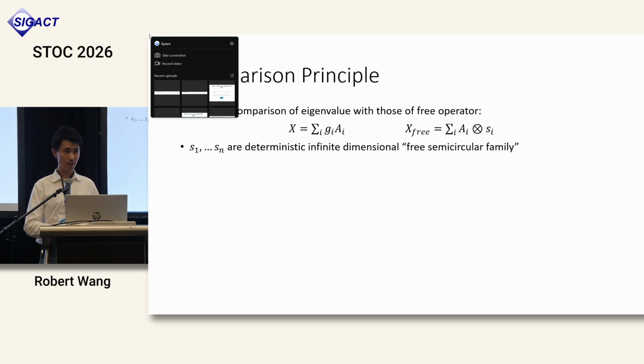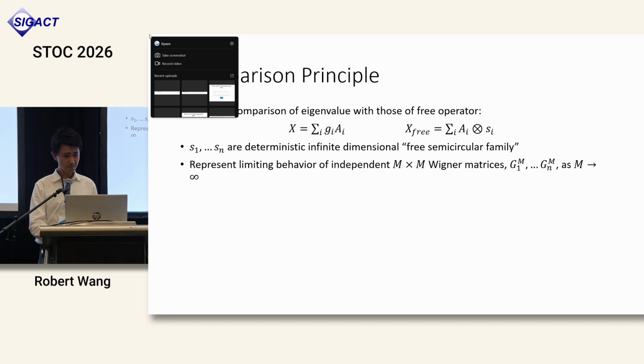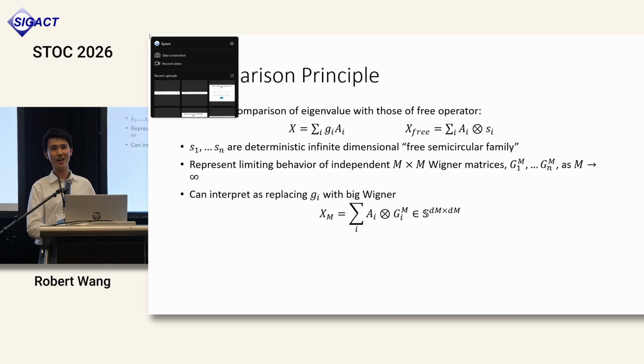This operator is constructed by taking the Gaussian variables in X and replacing them with a family of deterministic infinite dimensional operators called free semicircular operators. If unfamiliar, you can think of these as essentially an infinite dimensional representation of very, very large Wigner matrices with unit variance and dimension tending towards infinity. So in some sense, you can treat X free as a really big random matrix where we replace each Gaussian with a big Wigner matrix.